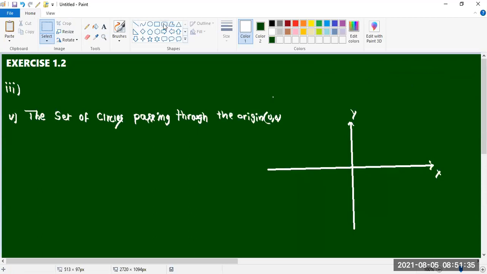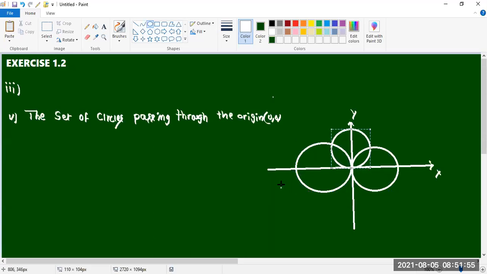So, Bhavana, one circle is there like this, passing through the origin. Or it is passing through the origin like this. This side also we can take another circle passing through the origin. Here also we can take one circle passing through the origin. Finite or infinite? Infinite, sir. We can draw so many circles. Count how many circles, it is infinite.